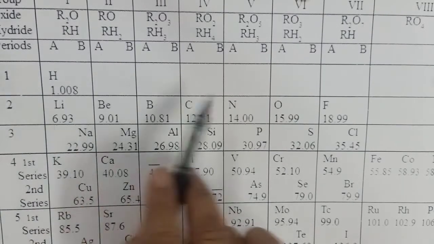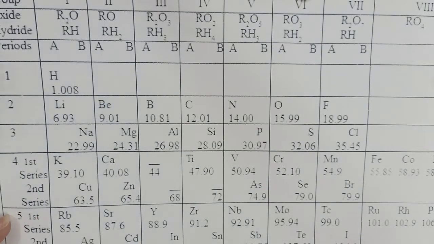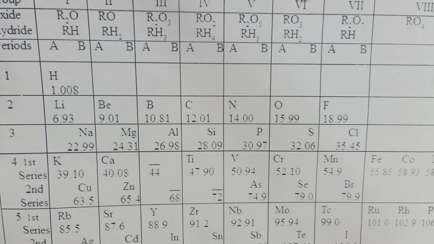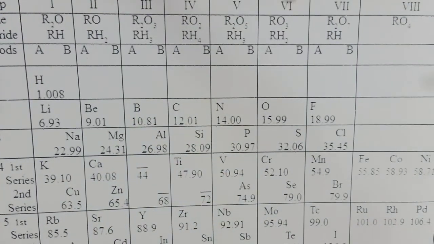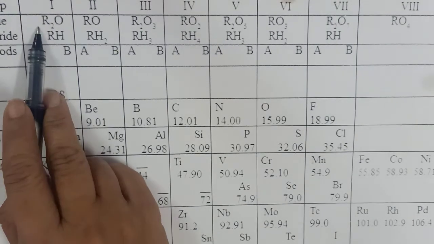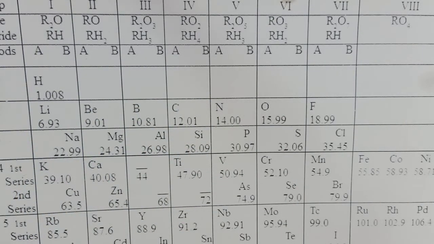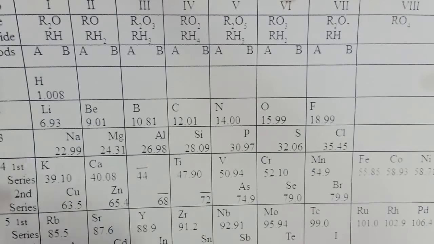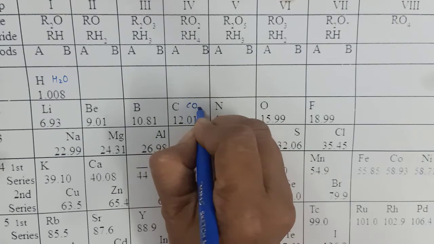For example, this table was considered to be a perfect one, as the formulas of oxides and hydrides were also given. If I want to find the formula of the oxide of carbon, what is the formula? RO2. That means the formula of the oxide of carbon will be CO2. If I want to find the formula of the oxide of hydrogen, what will it be? R2O. That means H2O. R represents any element here. So what we have seen? The oxide of hydrogen is H2O. The oxide of carbon is CO2.